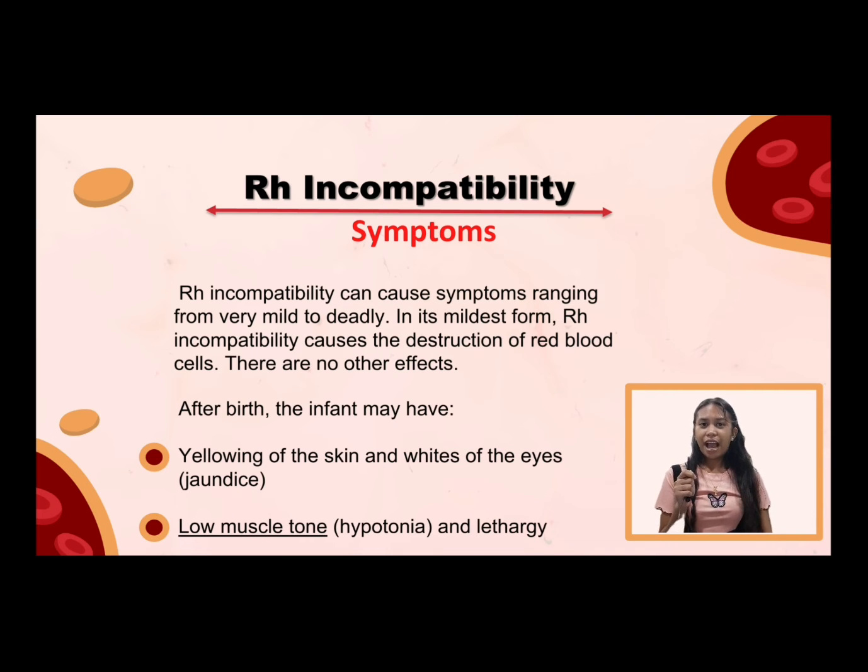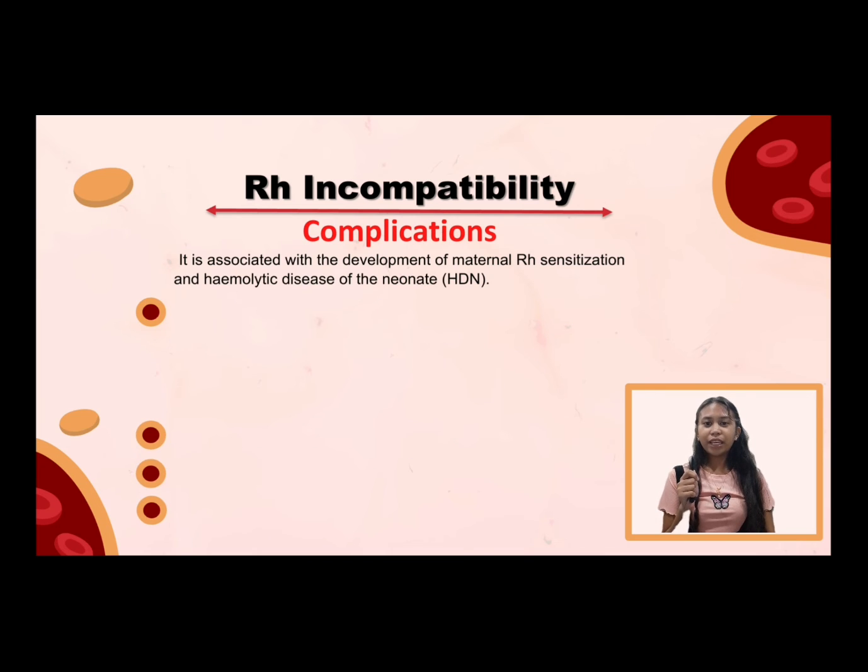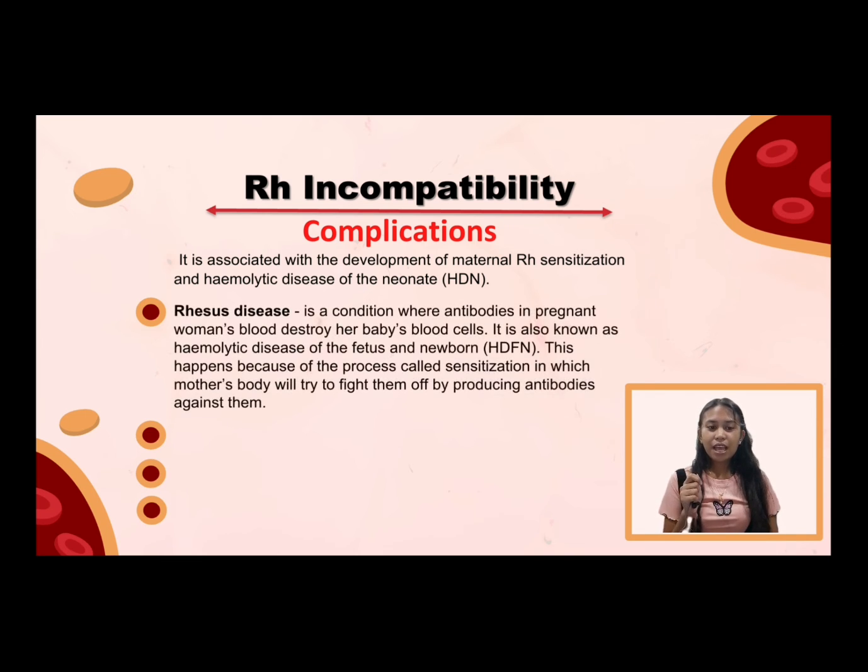Thanks, Jala. Now, let's proceed to complications of Rh incompatibilities. It is associated with the development of maternal Rh sensitization and hemolytic disease of the neonate or HDN. Rhesus disease is a condition where antibodies in a pregnant woman's blood destroy her baby's blood cells. It is also known as hemolytic disease of the fetus and newborn or HDFN.